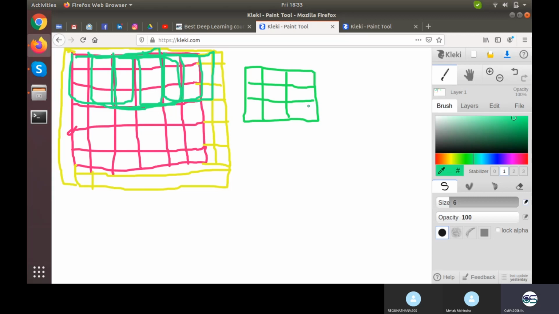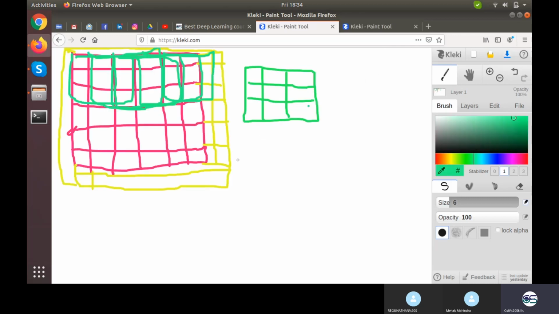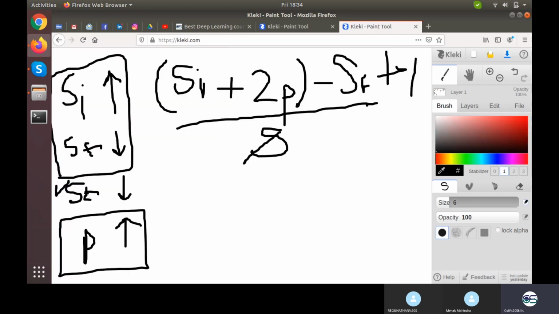The stride is working as a dividing factor: if we increase the stride, the number of kernels is left at about half. Just a single change in the stride part. I hope this is clear to you.